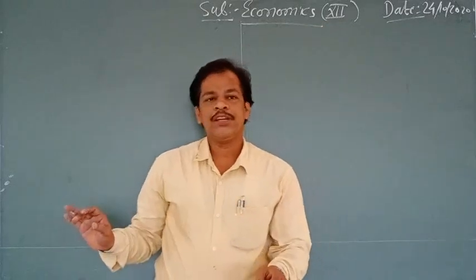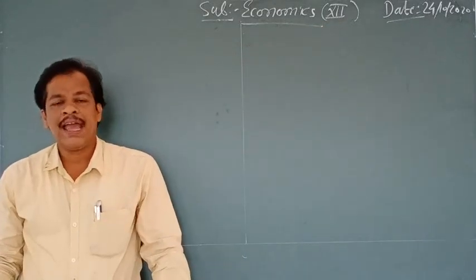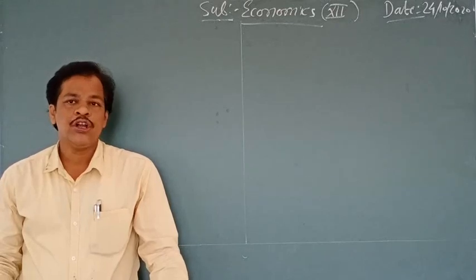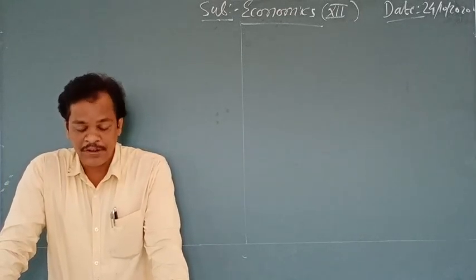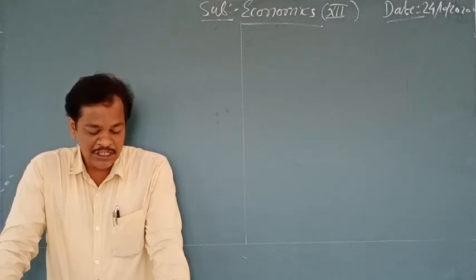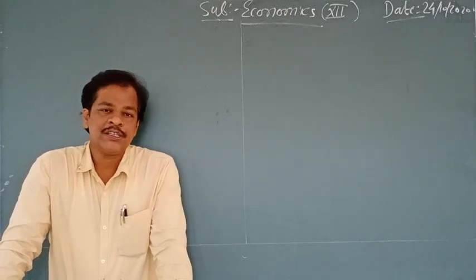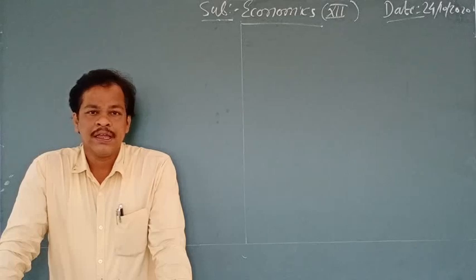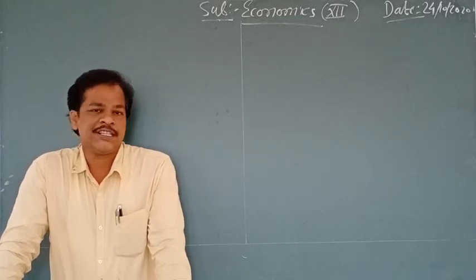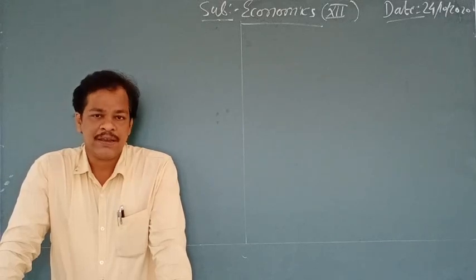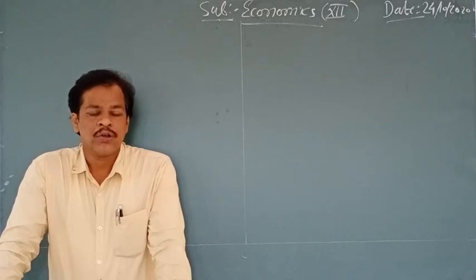Students, last lecture we discussed total utility and marginality. Now in this lecture we are going to discuss one important law of economics, that is the law of diminishing marginality. In my last lecture I explained why this law is important. In this lecture I am going to complete this law, or at least its assumptions and its importance.